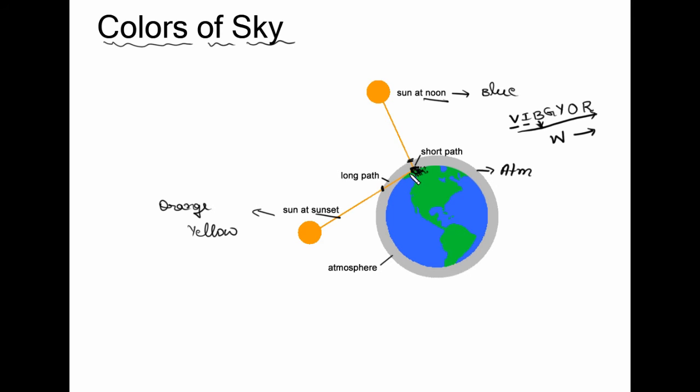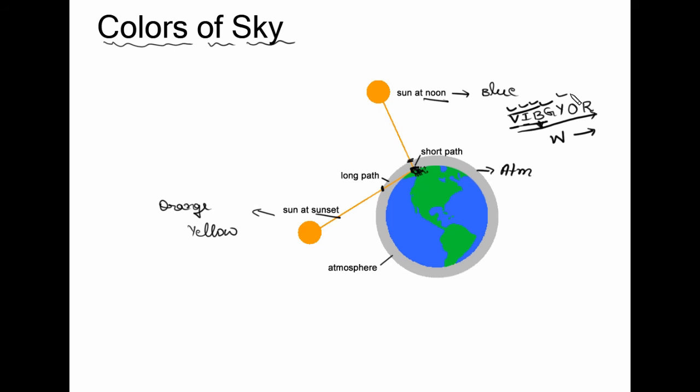So since the distance in the atmosphere is more, all these colors which are having lower wavelength, violet, indigo, blue, green and all, they will completely scatter and disappear in the atmosphere. Since these have less wavelength, in the atmosphere they scatter, deviate and disappear completely.